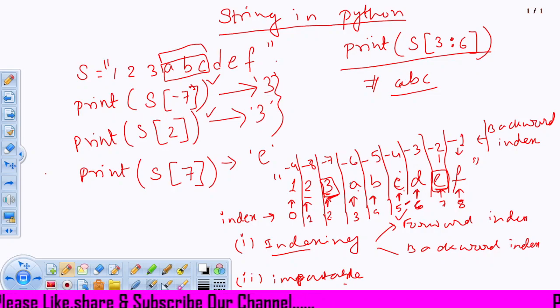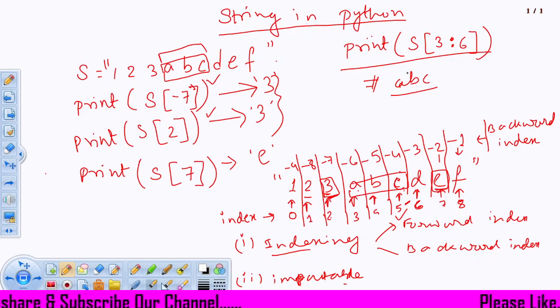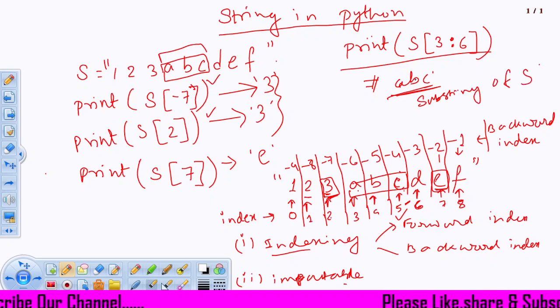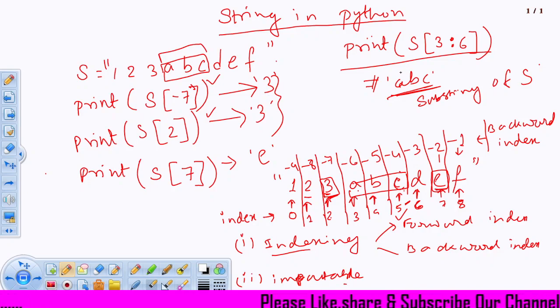This way I can take out a part of the string, or a substring. This is a substring of the main string S, ABC. Right? So I hope you have got the point properly, it is understandable and the concept is clear to all of you. This is all about indexing.